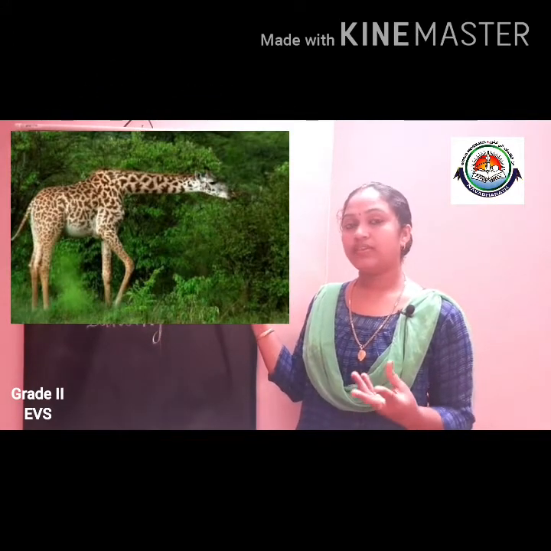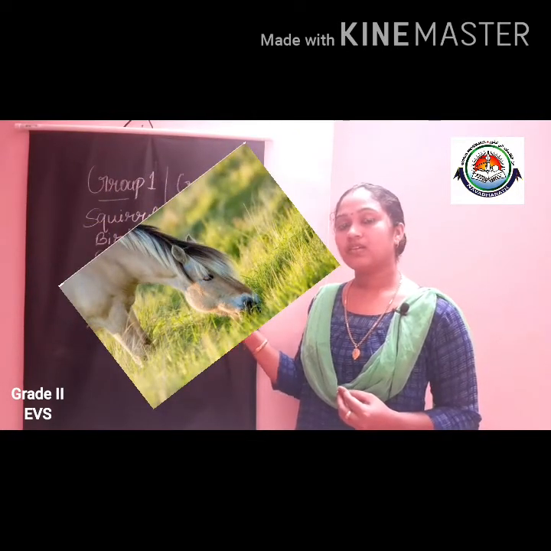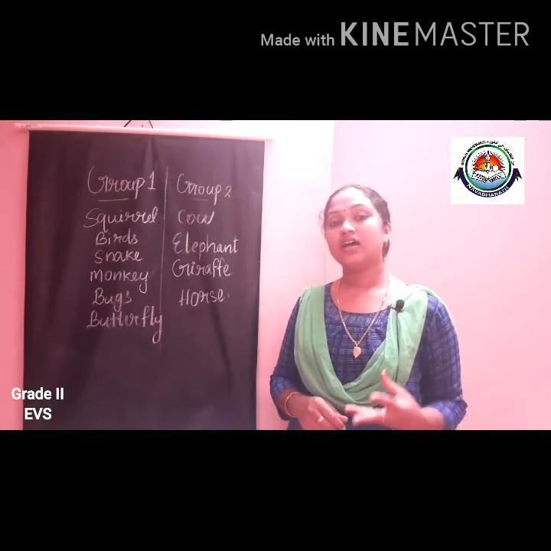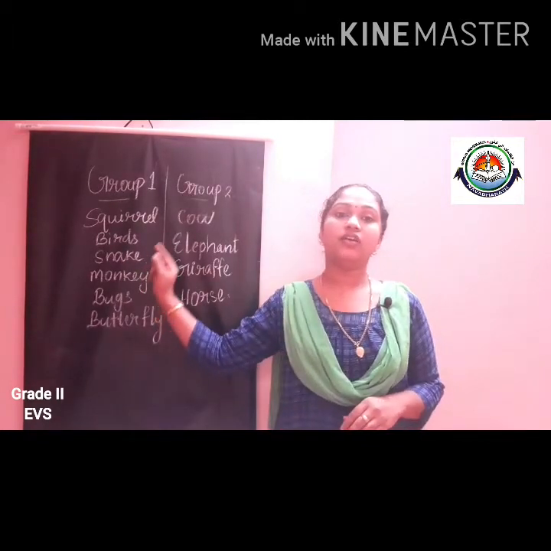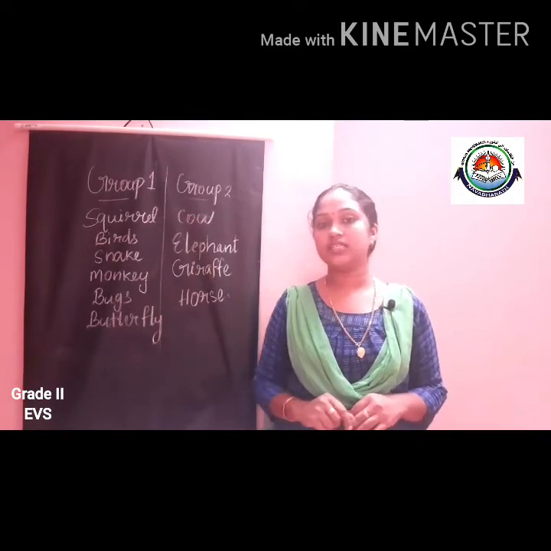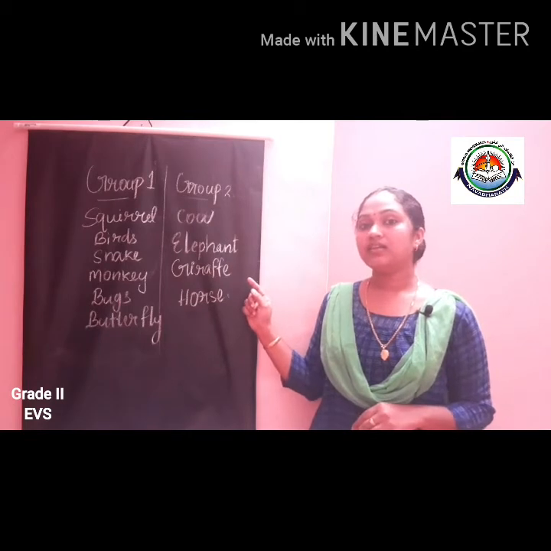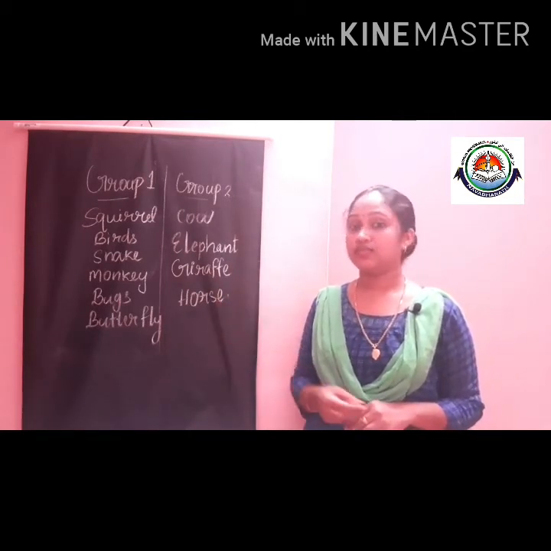The giraffe is also a plant eating animal. What about the horse? Yes, the horse is also using plants as its food. So group 1 animals are living on or near the trees. At the same time, the group 2 animals are making use of plants as their food.